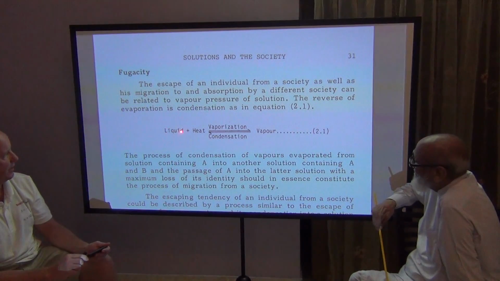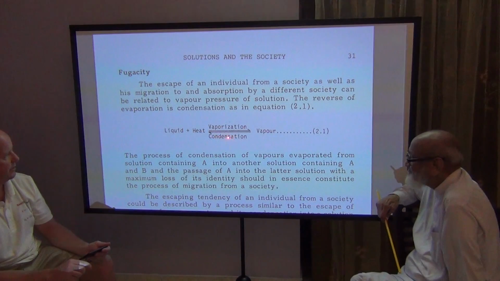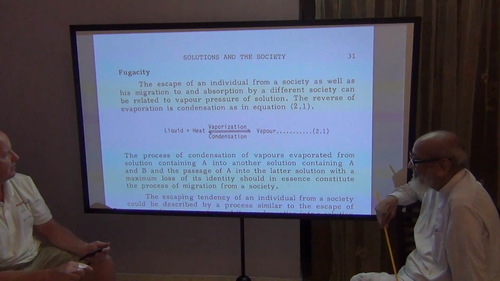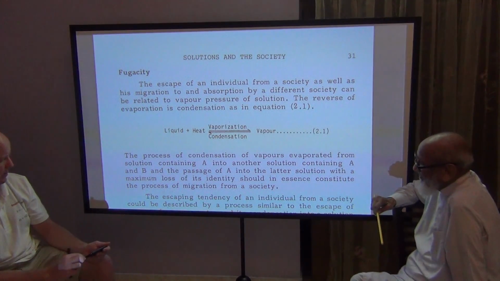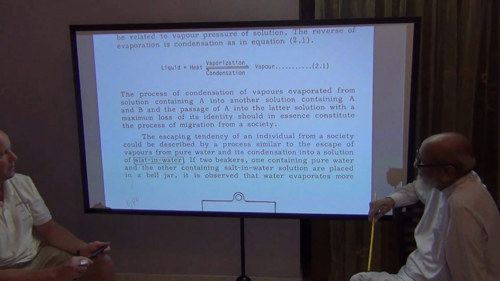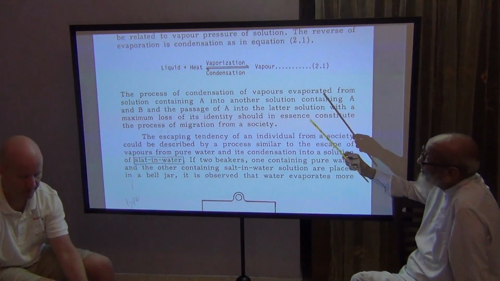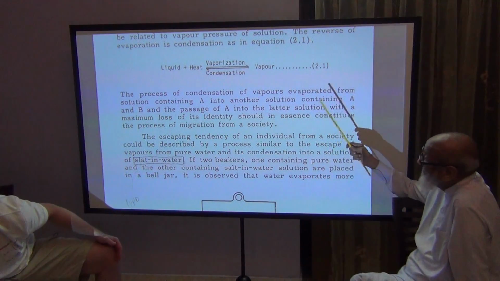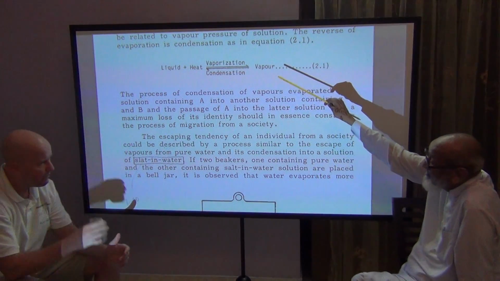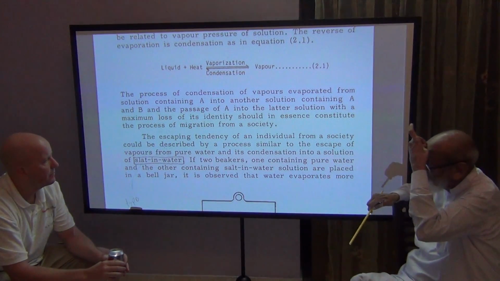So if you have a liquid society and we add heat, then we have a reversible vaporization-condensation reaction, and these are the evaporates. This is important for me. Why? Because the liquid gets evaporated and the vapor is there. The heat of vaporization, the latent heat of vaporization, is the same as the latent